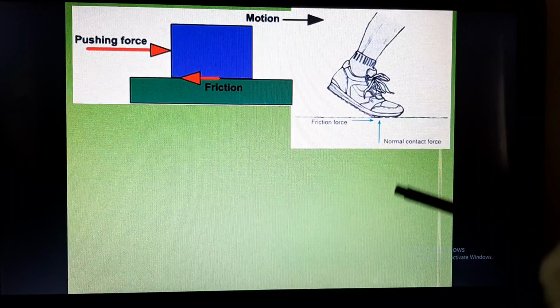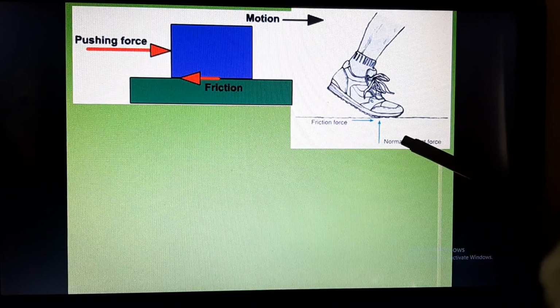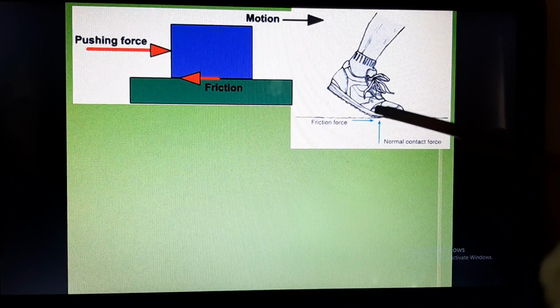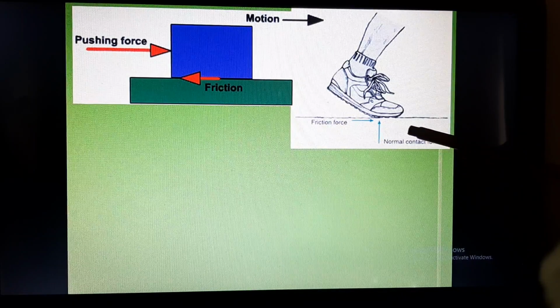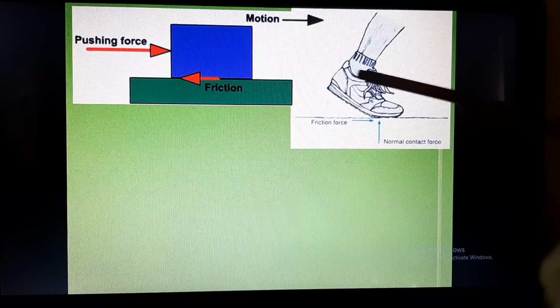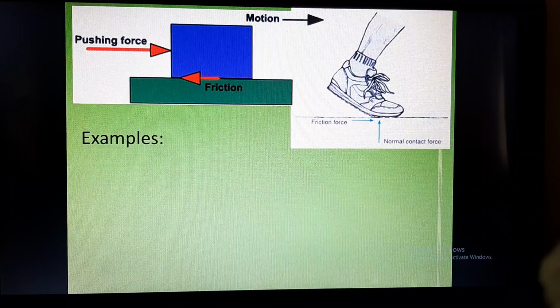Okay. Now here you can see we can walk easily because frictional force is applied on our body. So here our foot and the ground are the two surfaces in contact. So we are moving in this direction and frictional force is also applied.